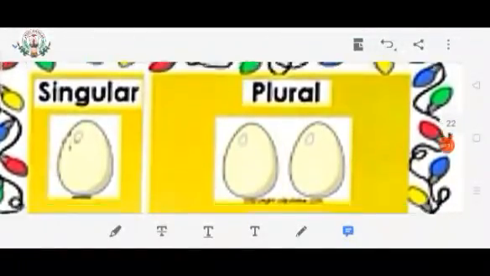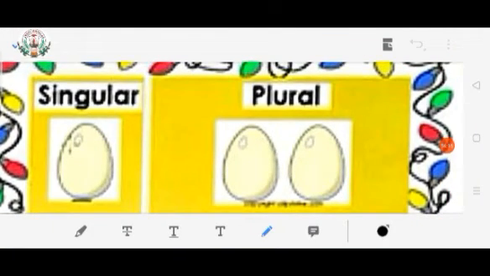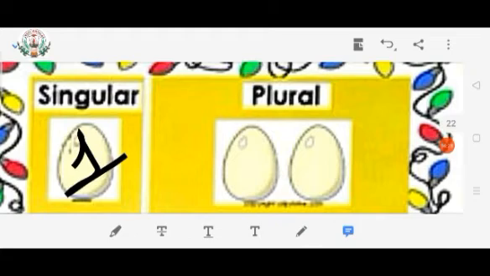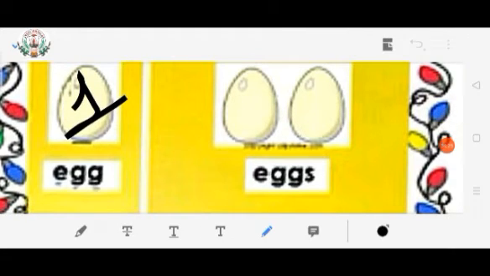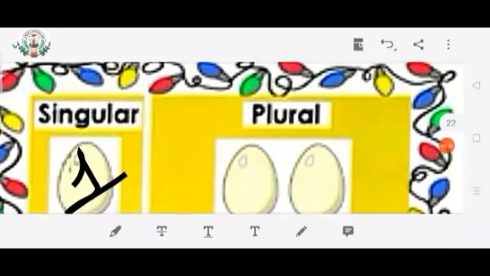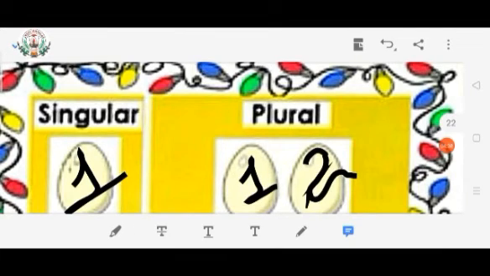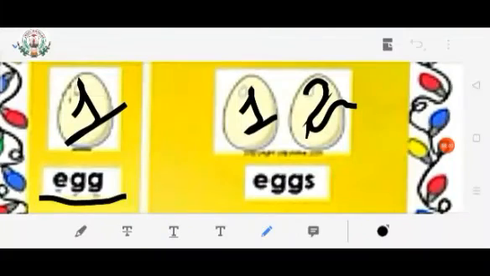So let us see some more examples, dear children. In singular form, you can see only one egg is there. So what will be the spelling, my dear children? Yes. The spelling will be E-double-G, egg. In the plural form, there are 2 eggs. So what will we write in plural form? E-double-G-S, eggs.